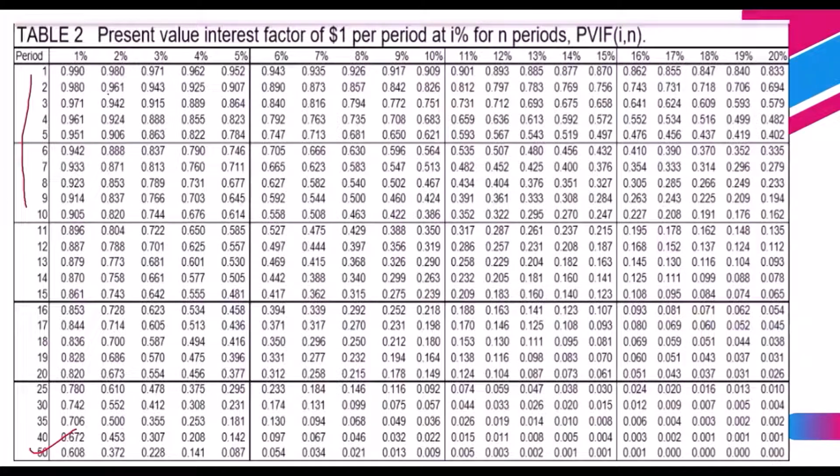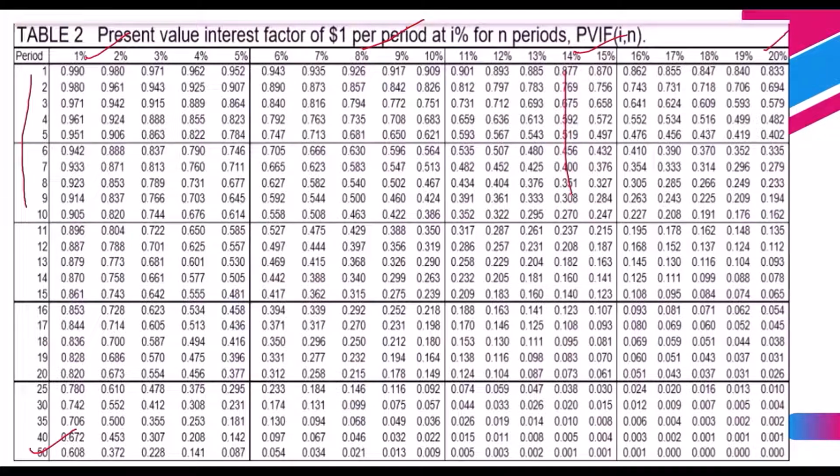Next we have the percentage discount rates: 1%, 8%, 10%, 15%, up to 20%. You won't calculate the discount rate by formula every time; we already have the table, and with its help we can calculate the discount factors.